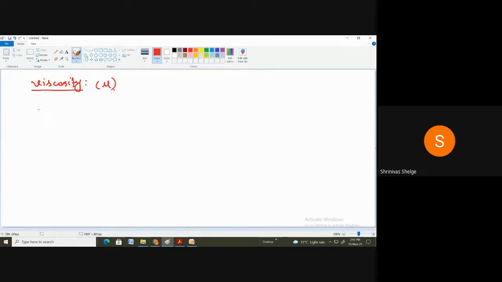We know that according to Newton's law of viscosity, shear stress is directly proportional to rate of shear strain, correct? And this tau is equal to mu du by dy. So mu is the proportionality constant, or we can say that this is dynamic viscosity.